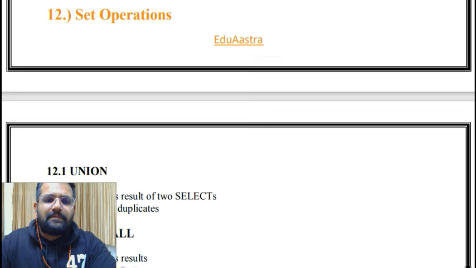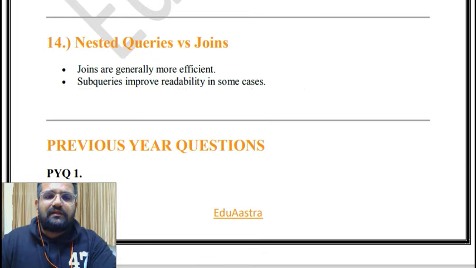Then views. A view is a virtual table based on a select query; it stores the query, not data. Advantages are security, simplification and data abstraction. Then nested queries versus join: joins are generally more efficient. Subqueries improve readability in some cases.